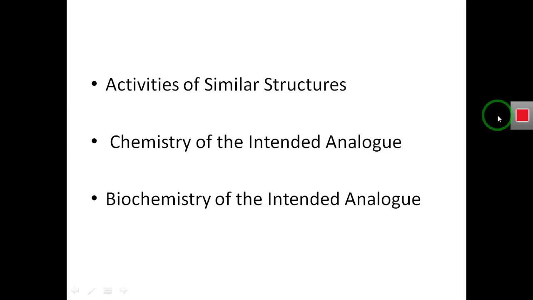Okay, so if we wish to make the changes in the parent compound or lead compound, we should know about the activities of the lead compound. In this case that I am explaining, dacarbazine is the lead compound, so we should consider what the activities of this lead compound are.